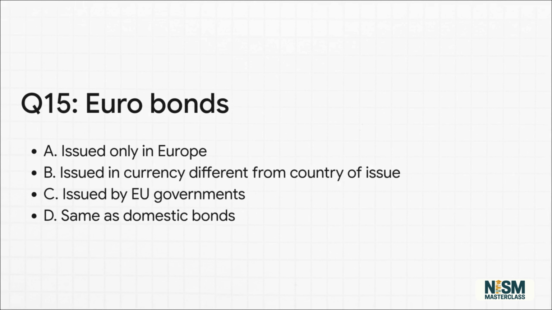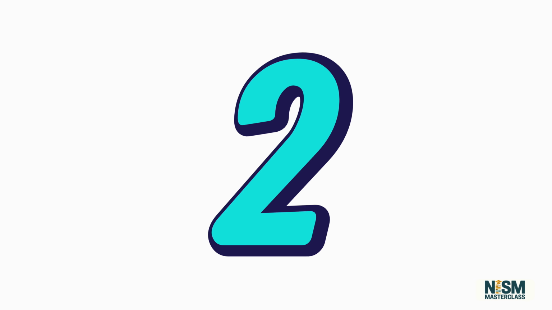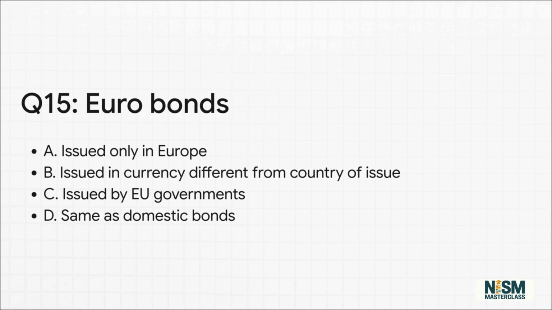And perfectly following up in question 15, Eurobonds are issued only in Europe, issued in currency different from country of issue, issued by EU governments, or same as domestic bonds. The answer is B. They are issued in a currency completely different from the country of issue. You're not going to fall for that trap anymore.